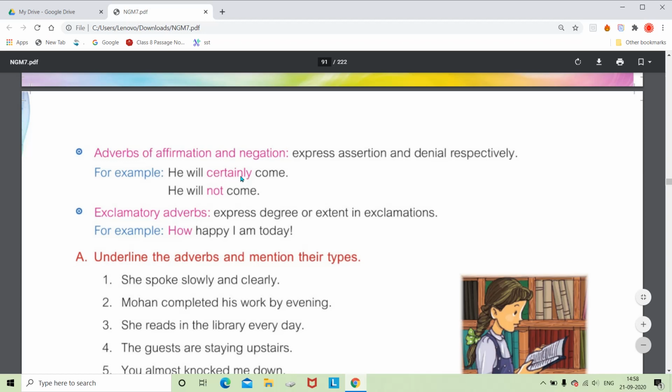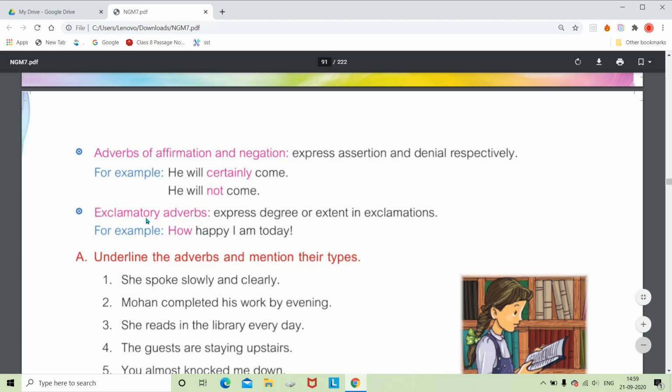So we can say it is an adverb of affirmation, and the other is expressing some negation. That's why we can say it is the adverb of negation. So both certainly and not are used for the verb come. That's why they are adverbs, and as per their positivity or negativity, we can call them adverbs of affirmation or adverbs of negation. And the last one is exclamatory adverbs.